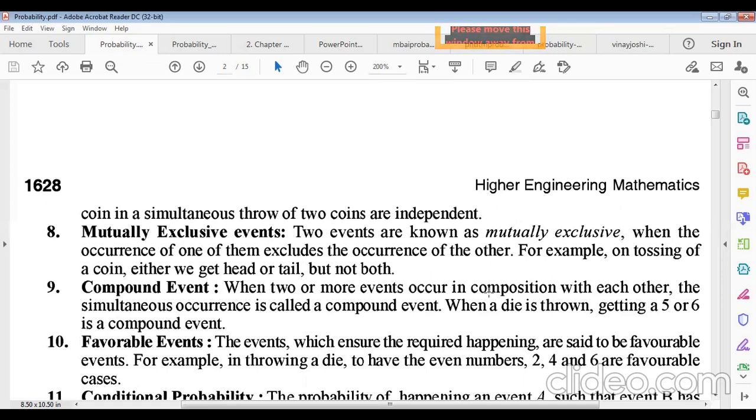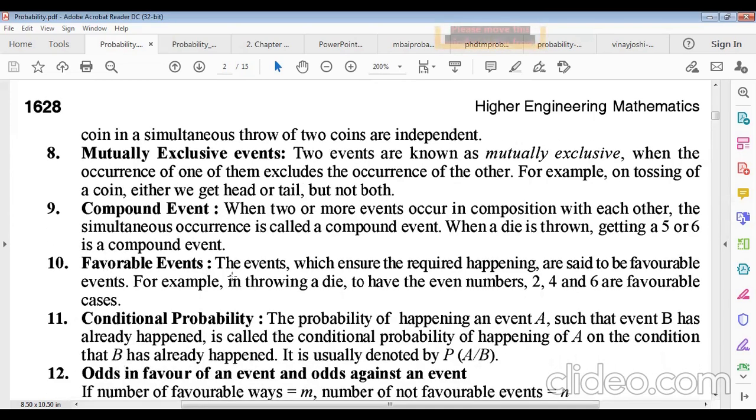And compound events, what will they be? When two or more events occur in composition with each other, the simultaneous occurrence is called a compound event. When a die is thrown, getting 5 or 6 is a compound event. Suppose we throw a die, what will be the probability of getting 5 or 6? Then it will be compound probability. Suppose we try to get the probability of getting an odd number after throwing a die. Odd numbers, how many here? 1, 3, 5. There are 3 odd numbers. This is why it will be called compound events.